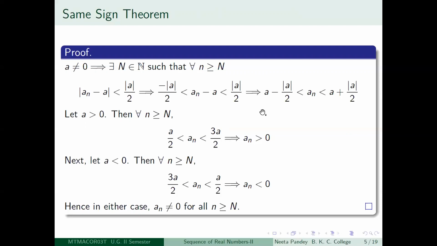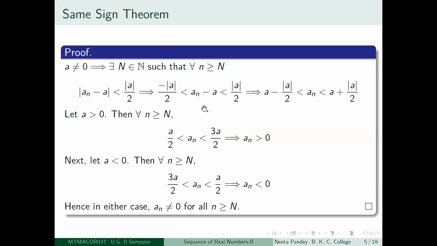One of the inequalities is this: if you have mod a_n minus a less than mod a divided by 2, that is equivalent to the condition that minus mod a divided by 2 is less than a_n minus a is less than mod a divided by 2. People who have forgotten these things are advised to go back to those lectures. I think it is a lecture on real numbers. I don't perfectly remember, but in one of the previous lectures we have talked about inequalities. You should go back and just see those lectures.